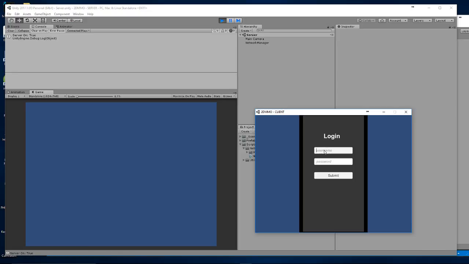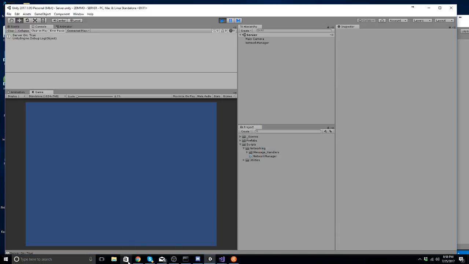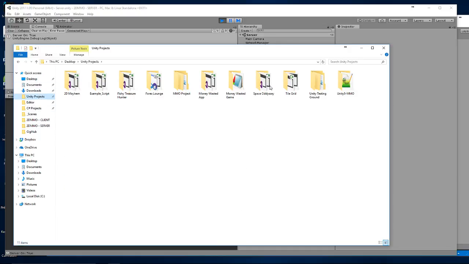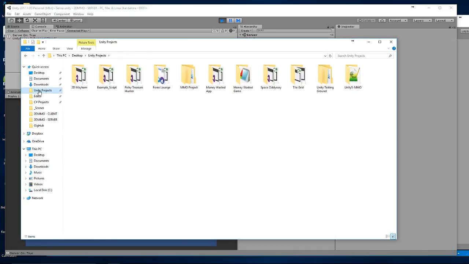Alright, hold on. So we have username. Let's see here. Oh, god dang it. I have to restart it. I need to fix that too. I need to make it so that the client on press of login will try and connect to the client or a server.